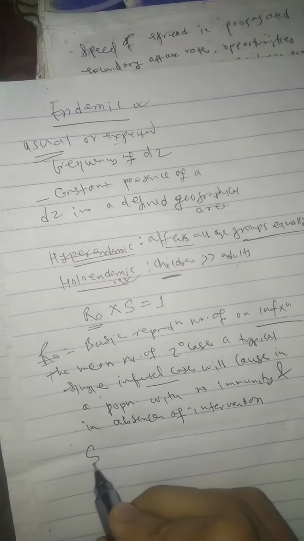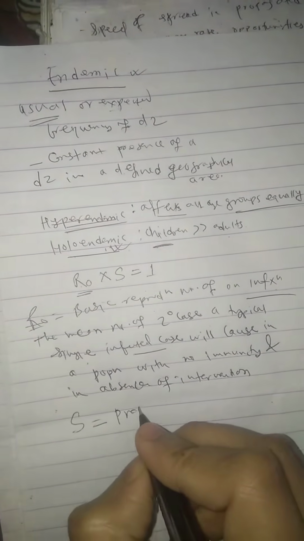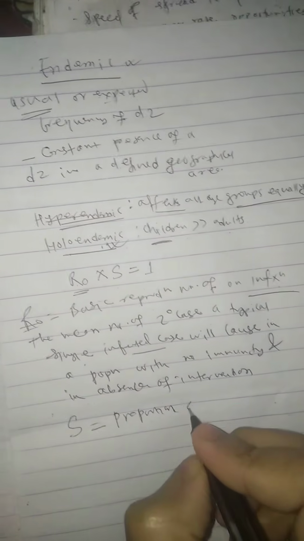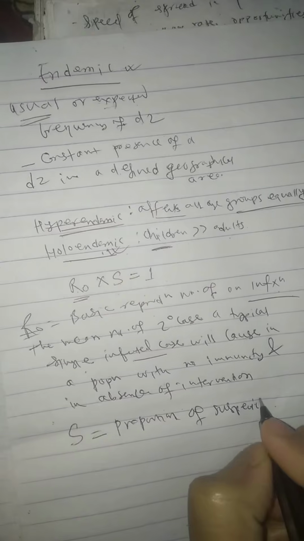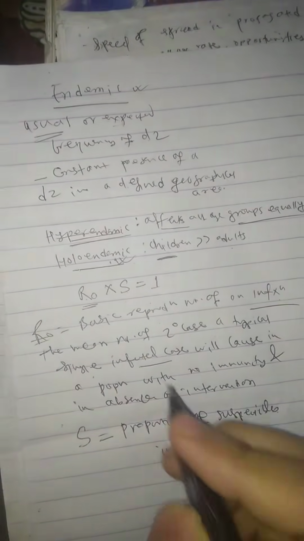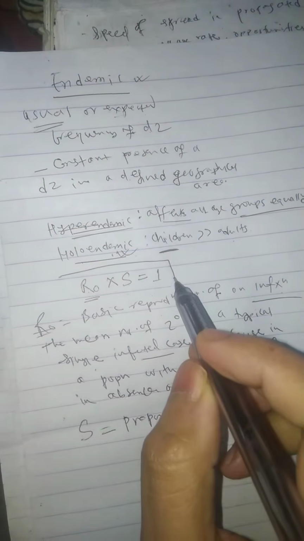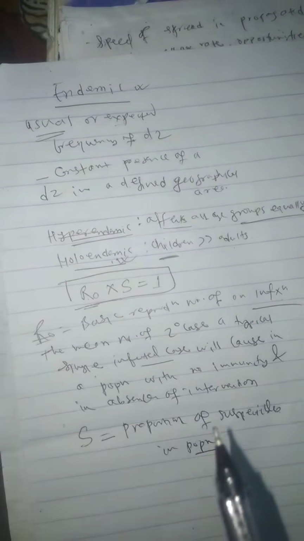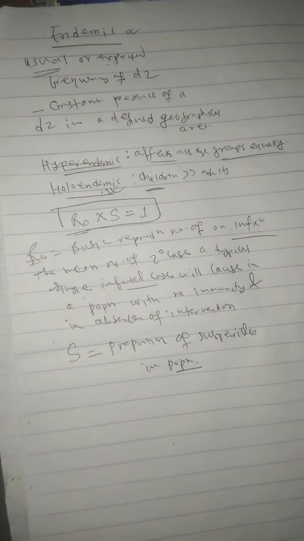Okay, and what is S? S is the proportion of susceptibles in population. So for the disease to be in endemic state, R naught into S is equal to 1. Okay, so this is about endemic.